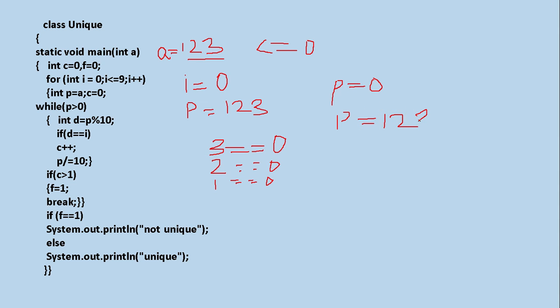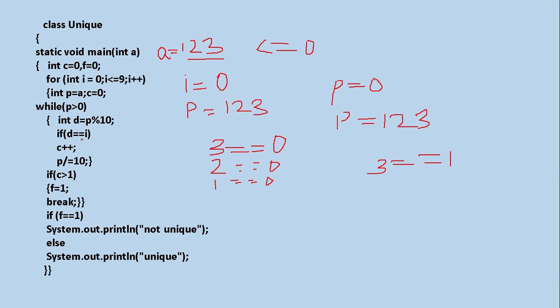So we have copied again 1, 2, 3 there in P. This is what is happening here. C becomes 0. Okay. Now coming over here, P greater than 0? Yes. 1, 2, 3 greater than 0. Yes. D is equal to P modulus 10. Please, what is D? 3. In this case, 3 is equal to what? I mean, it is 1.